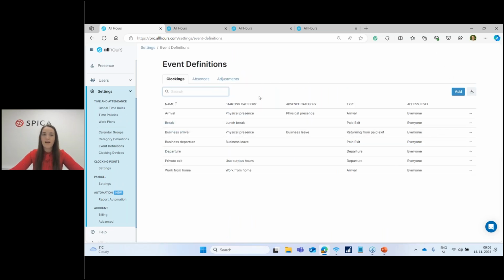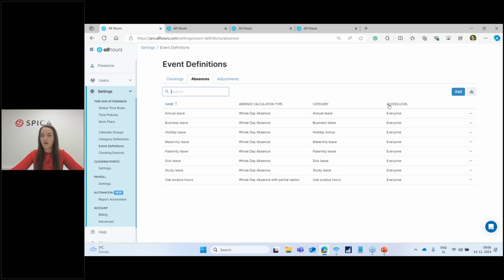Yeah, so the new thing we have added here, as you can see, is this column, access level, which allows us to limit different types of events to specific users. Now, why have we added this feature? For example, let's imagine a company that has a division working in Germany, so German employees, and another division with employees working in Slovenia, for example.